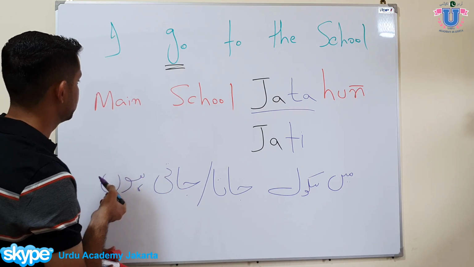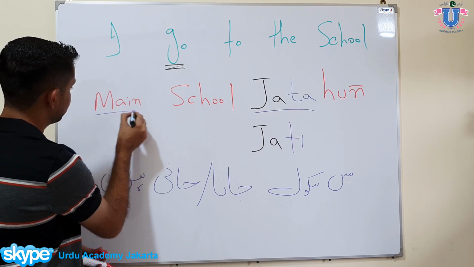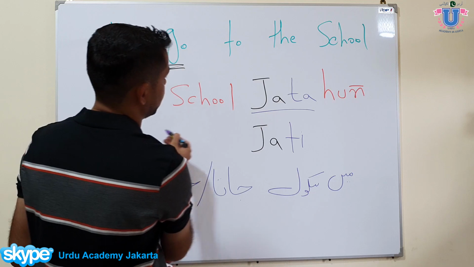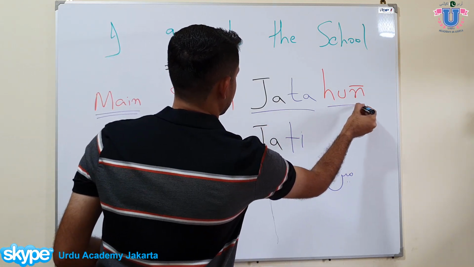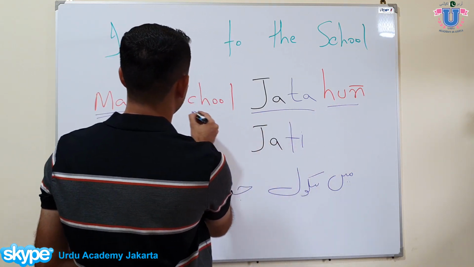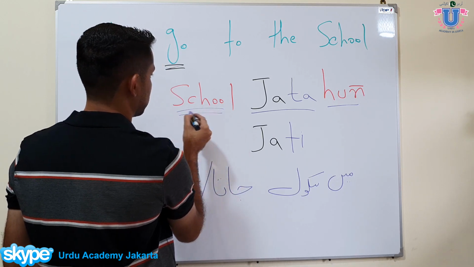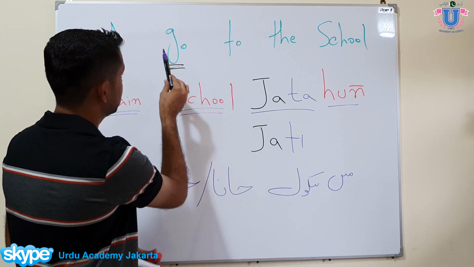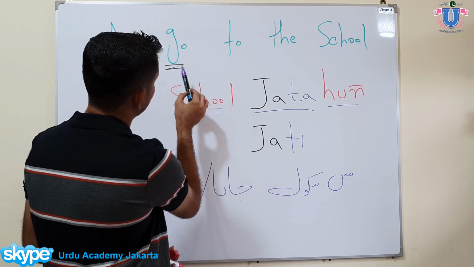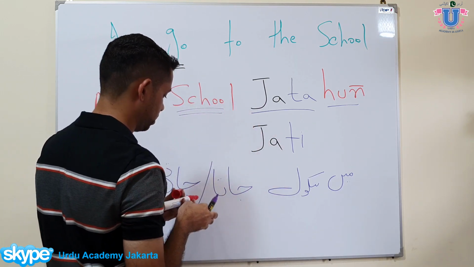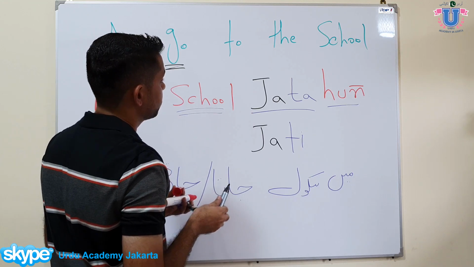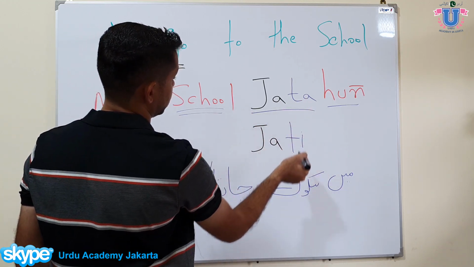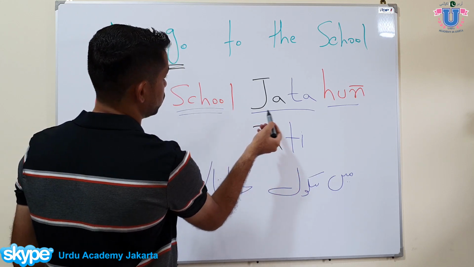Understand? Let me explain this sentence to you. In Urdu, we always start with the subject, like मैं, Sarah, Jennifer, whatever, and we always end with the verb and the auxiliary verbs. So मैं जाता हूँ, and you put in here anything. मैं school जाता हूँ, मैं gym जाता हूँ. The important thing you need to learn is that go is ja. It is the root of the verb. Go is ja. So when you're making an example or sentences in the present tense, you need to add ta or ti, depending on the gender. Like मैं school जाता हूँ.